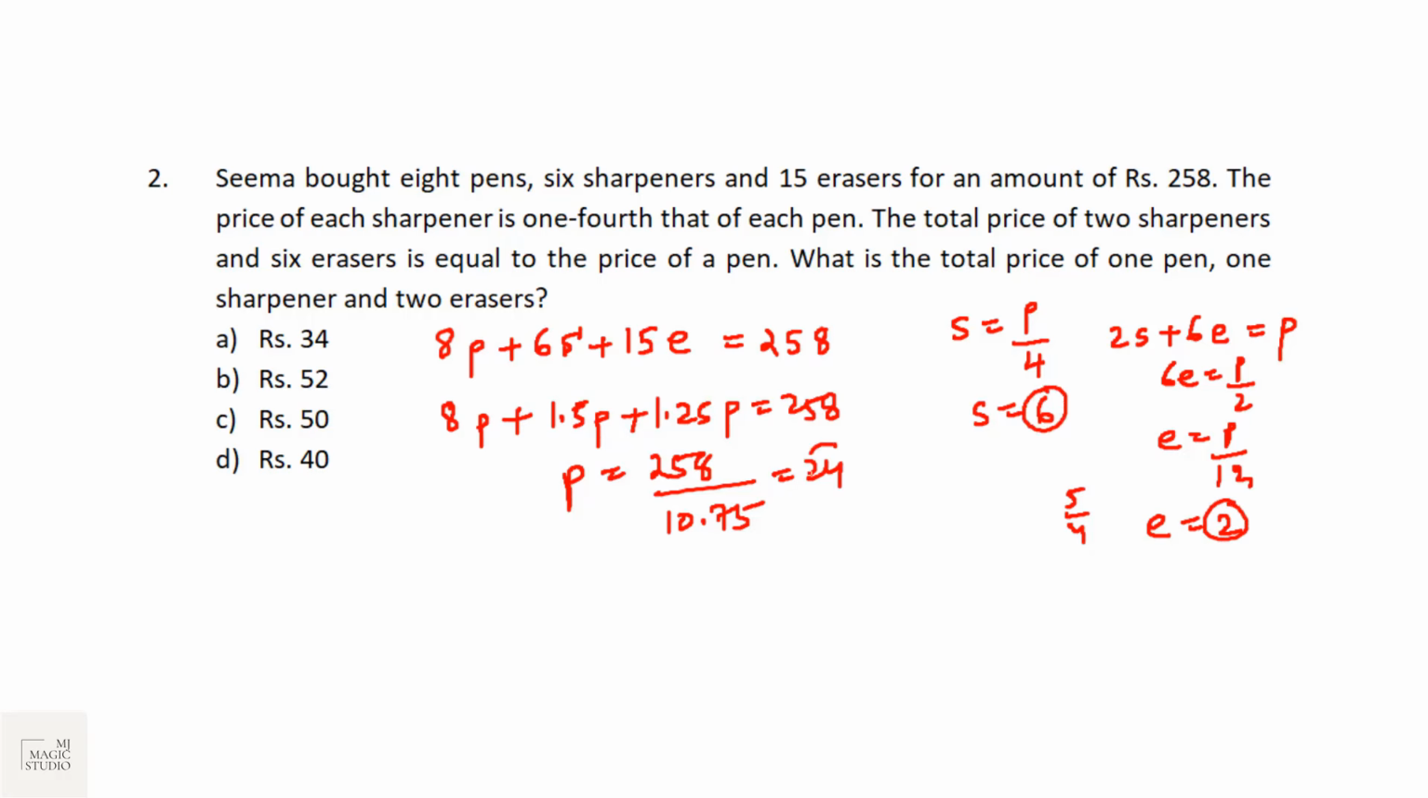So we have all these values now. What is the question? What is the total price of one pen, one sharpener, 30, and 2 erasers? 2 plus 2 is 4. That is 34. Option A is the pick.